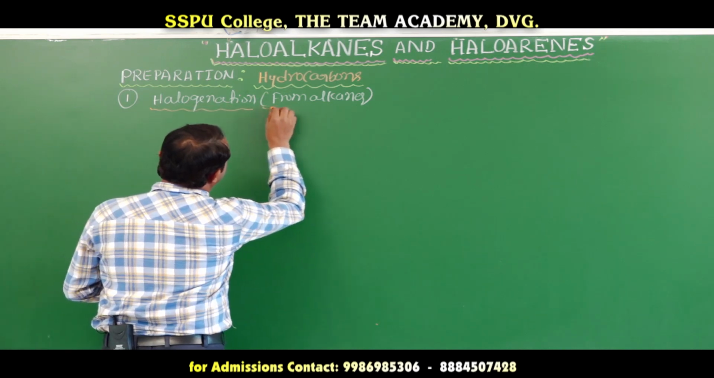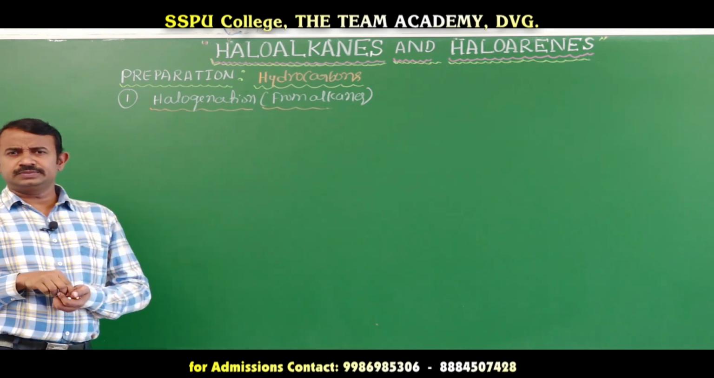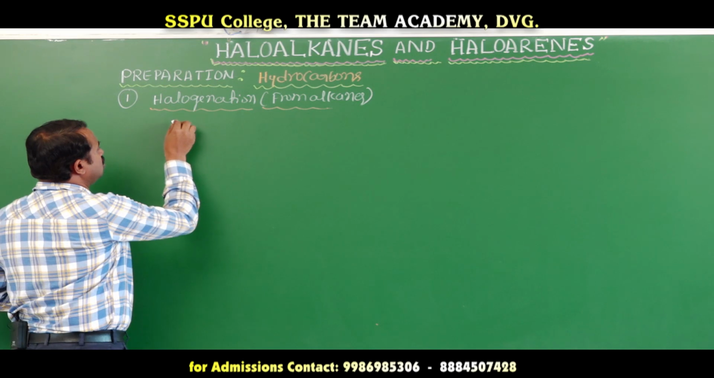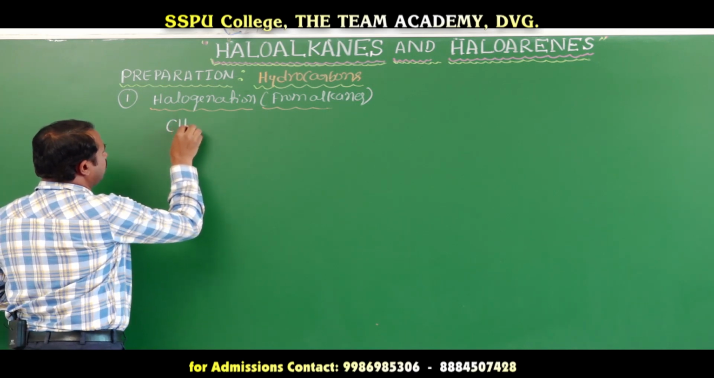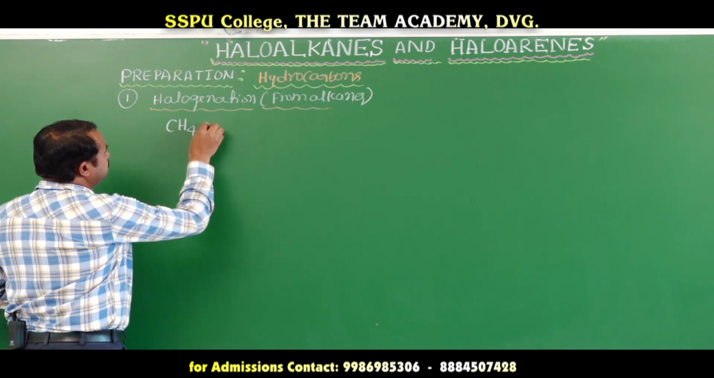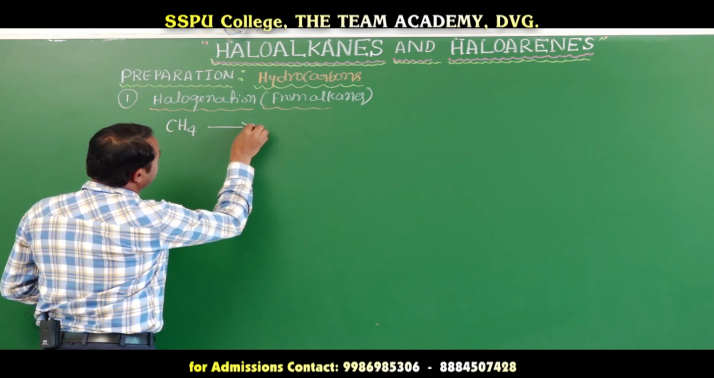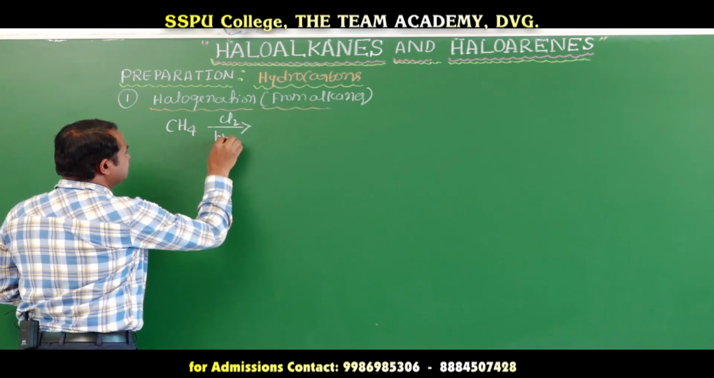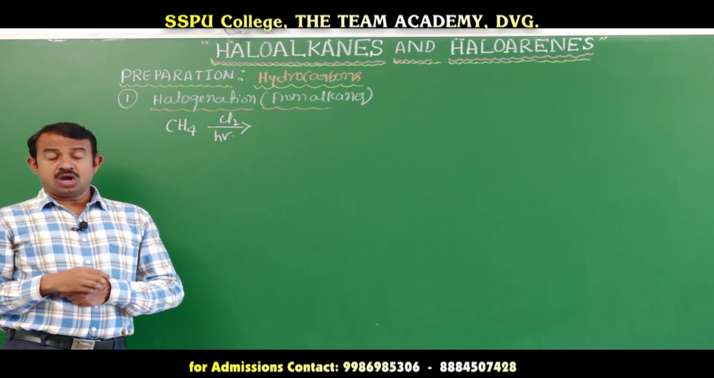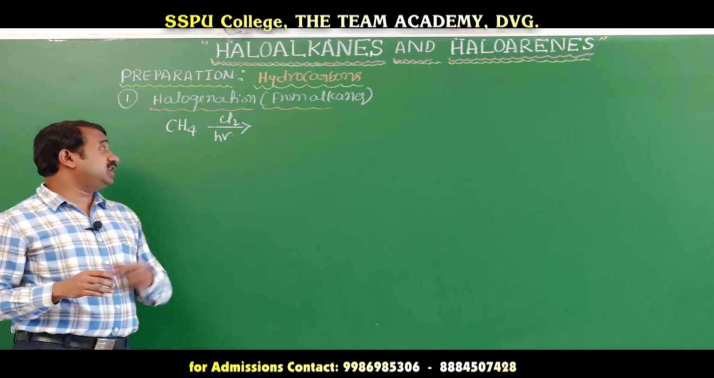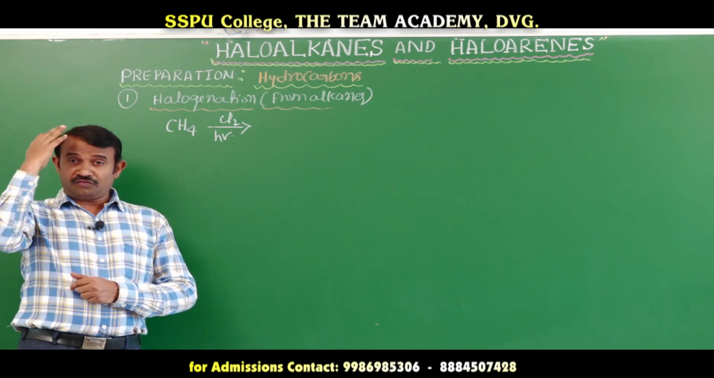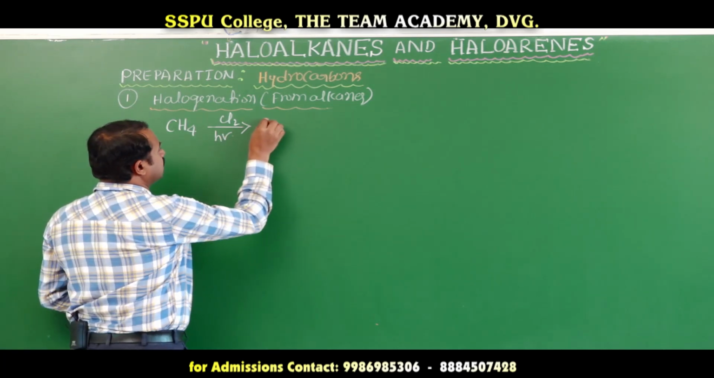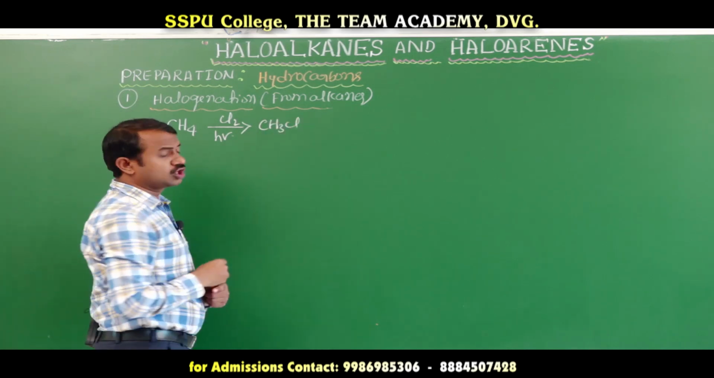Halogenation includes chlorination, bromination, and iodination. The first one, chlorination: methane reacts with chlorine in UV light or sunlight, or at higher temperature. Methane reacts with chlorine at 550 to 670 degrees Celsius to form methyl chloride.